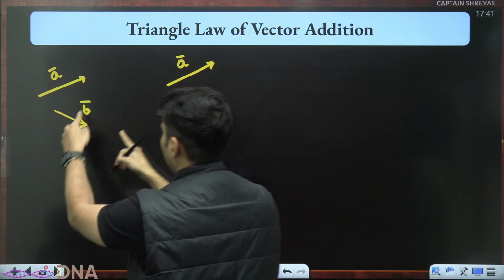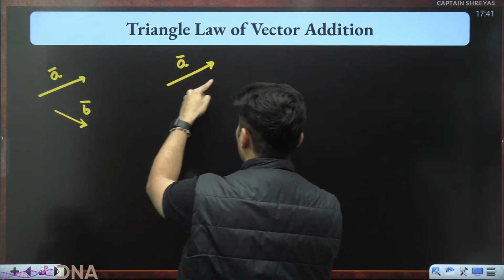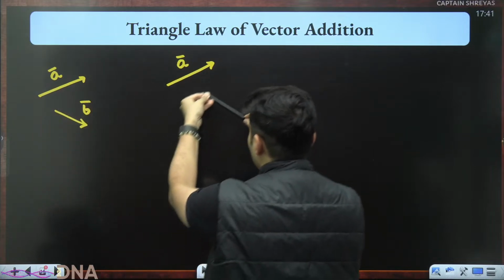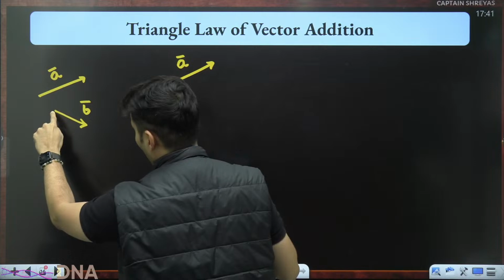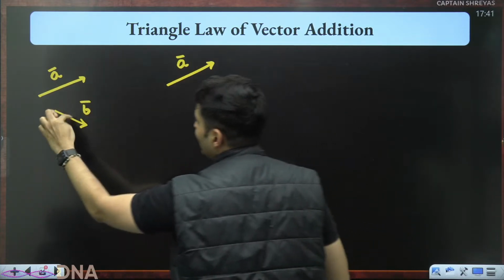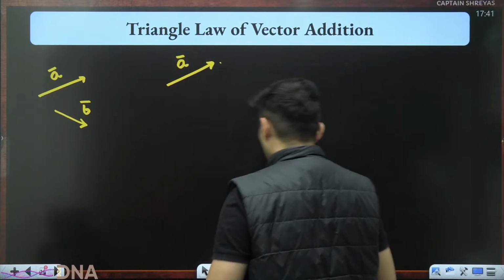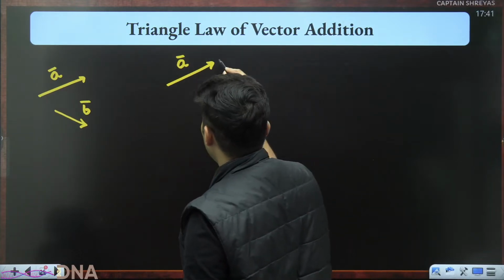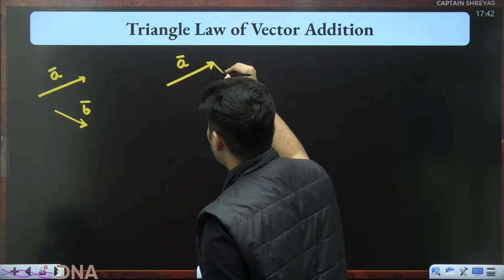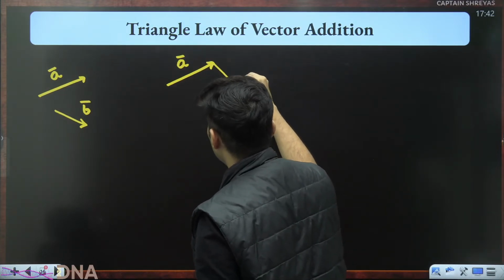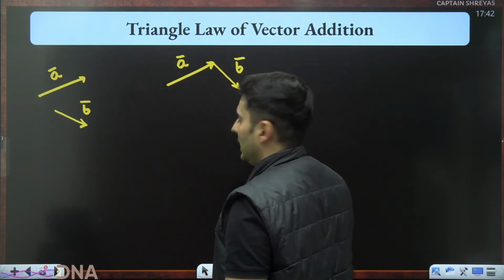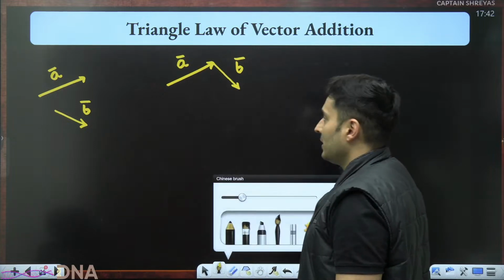You bring that B vector, slide it, you bring it. But how? Where will you put it? Such that the tail of B hits the head of A. B's tail is A's head. So think of it like this. A went like that. Then you continue along B. So you start from B's tail and go to B's head like this. Tail, head, tail, head. So that is how you arrange it.